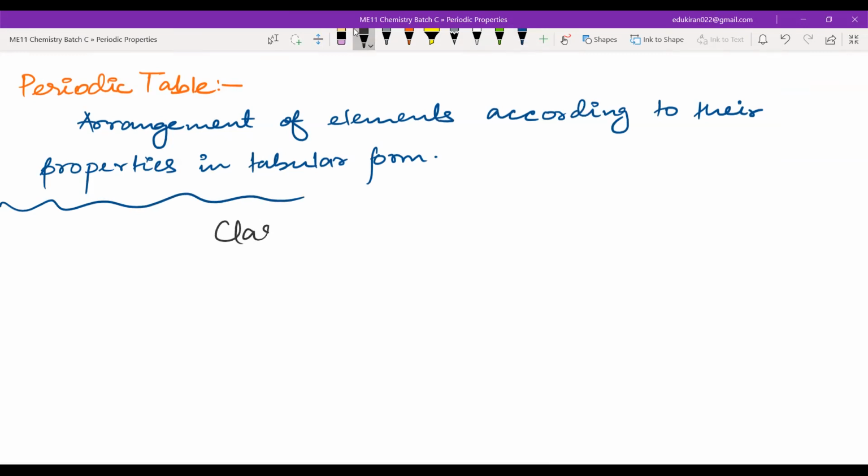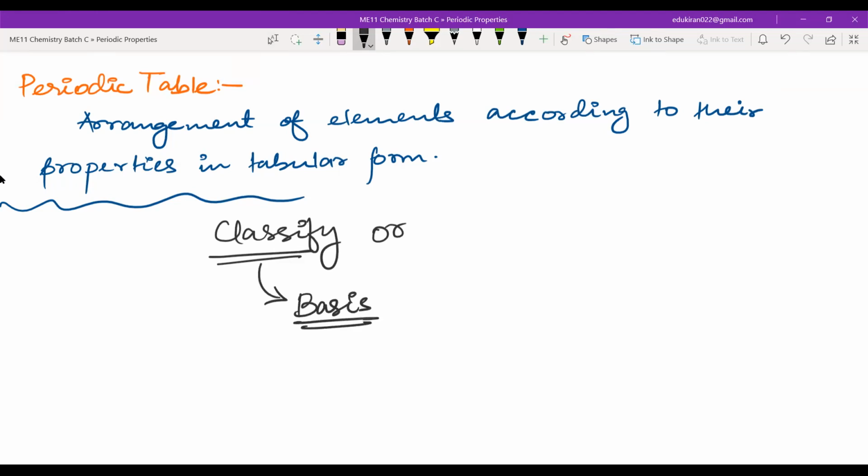Now, whenever we classify something, like in 9th standard you have this chapter on classification of species, right? In 11th also there is. Whenever we classify, there should be some basis.